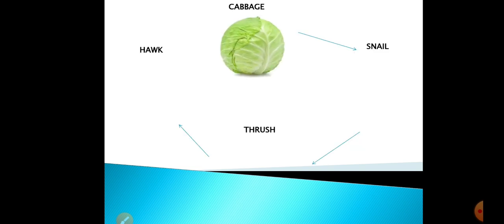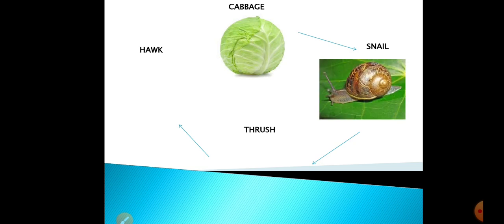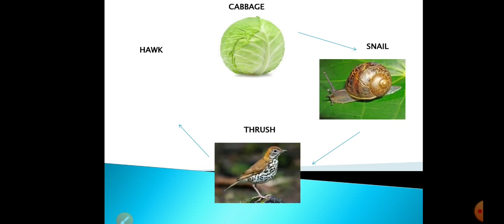Now the next example is a cabbage eaten by a snail, a herbivore, then the snail will be eaten by the thrush, and then the thrush will be eaten by the hawk. So the snail is a herbivore eating cabbage, a plant. The thrush is going to eat the snail, the first carnivore, and the thrush will be eaten by the hawk, which is a bigger carnivore.